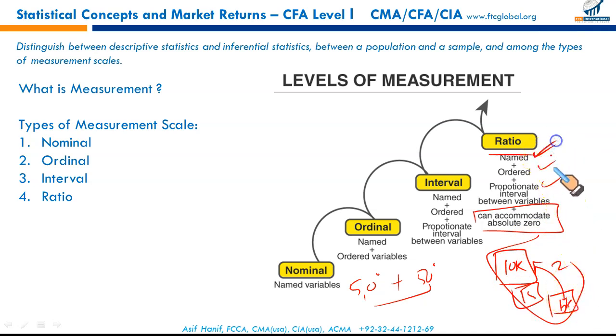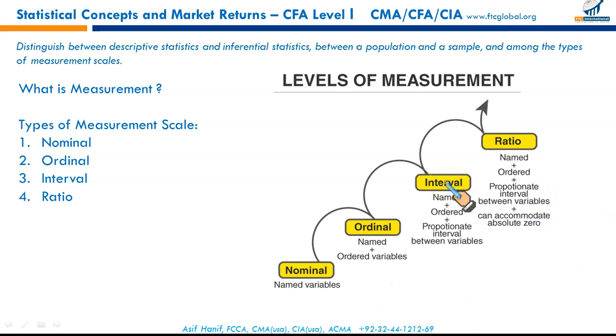So 10 kg is heavier, 5 kg is of course a little lighter. So there is name, we can rank them as first and second. There is order, heavier, lighter. There is proportionate interval. It can be expressed in proportions and ratios, and there is also absolute zero. For example, 10 kg means a certain mass, 5 kg means about half of 10 kg, and when there is no object it means 0 mass. So it means there can be a possible zero in ratio, but not in interval.